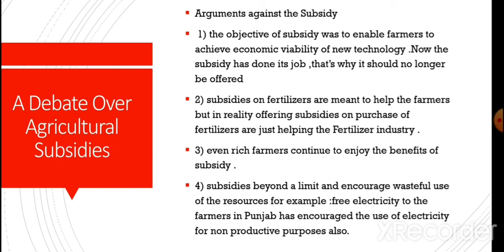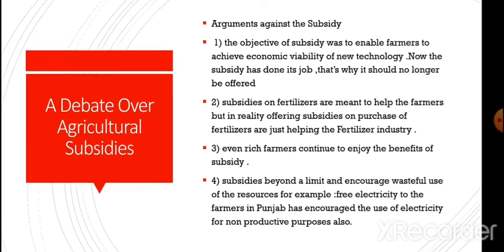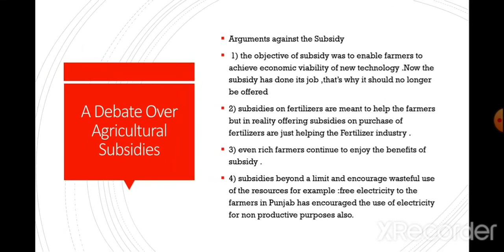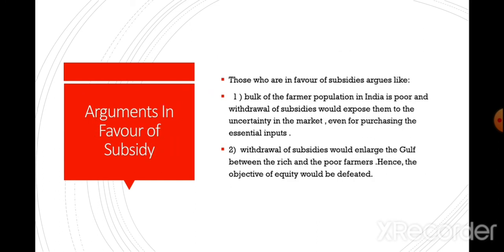Next, subsidies beyond a limit encourage wasteful use of resources. For example, the provision of free electricity to the farmers in Punjab has encouraged the use of electricity for non-productive purposes like domestic consumption, etc. So these are the arguments against the subsidy, that subsidy should not be continued.